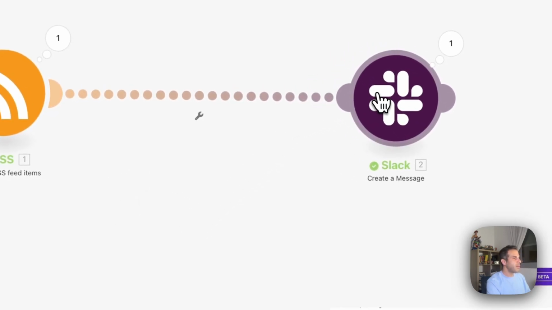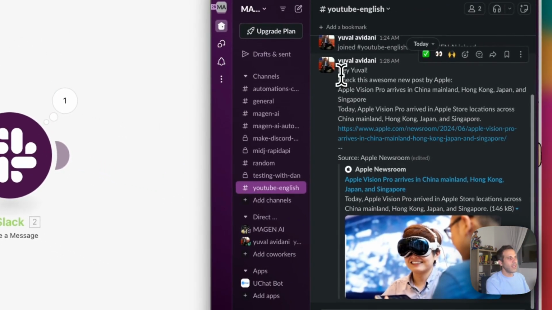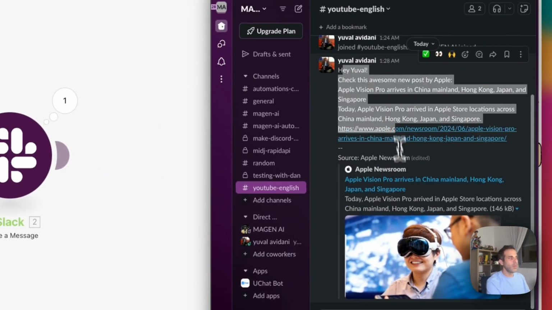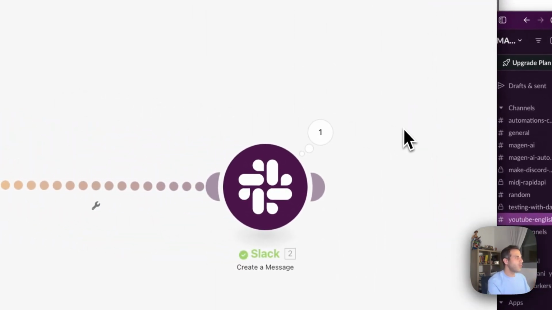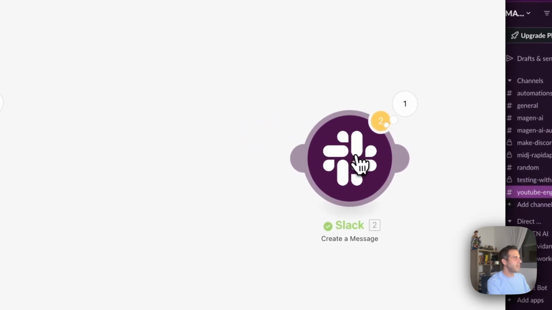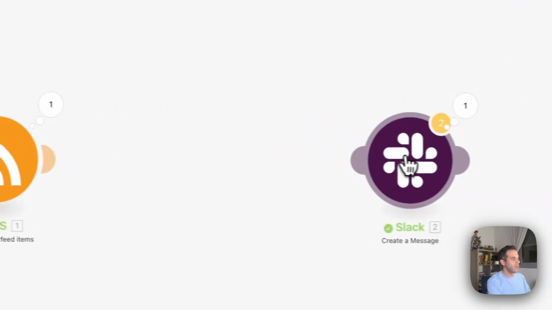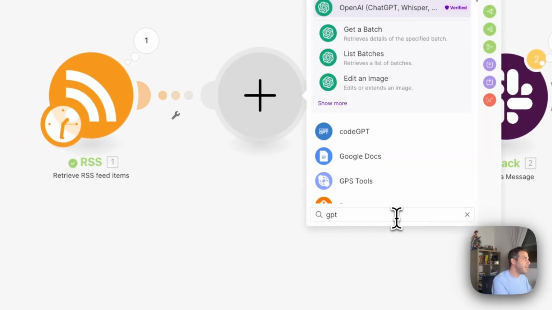Now, the cool part in here is, what if we don't want to take the original text as is, but we do want to take some AI in it? What could we do? So first of all, I can right click and unlink the connection. And then instead of just sending the message as is from RSS feed to Slack, I can just click on the module and select, let's say, GPT.